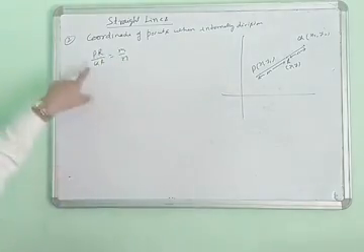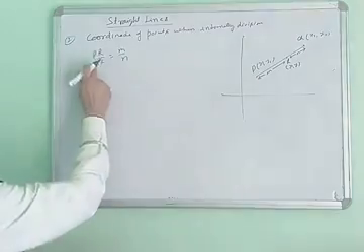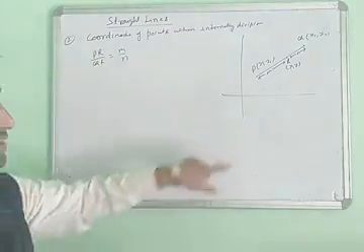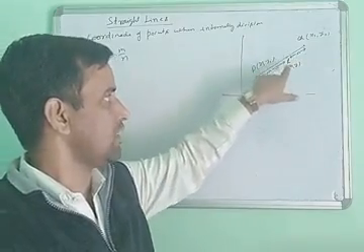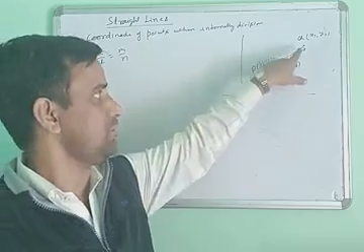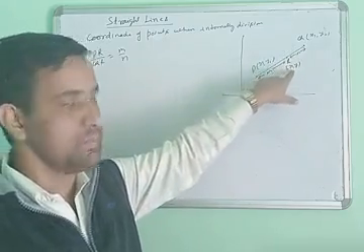The ratio PR upon QR is fixed at m upon n, where R is the internal point of P and Q.